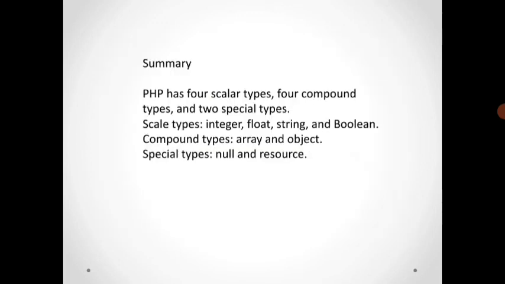Then PHP has 4 scalar types, 4 compound types, and 2 special types. Scalar types, compound types, and then special types. First one scalar types, compound types, last one is special types. So this is 4 scalar types, 4 compound types, and 2 special types.